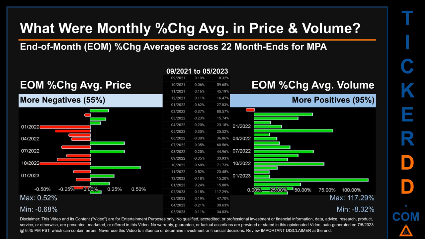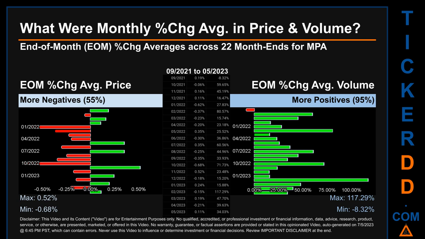What were end-of-month percentage change averages in price and volume for MPA? The monthly average of percentage change in price and in volume were calculated for each of the 22 month ends. That calculation took daily percentage changes and averaged them for each given month. If a month end came out negative, then it means that the month summarily saw a negative change.